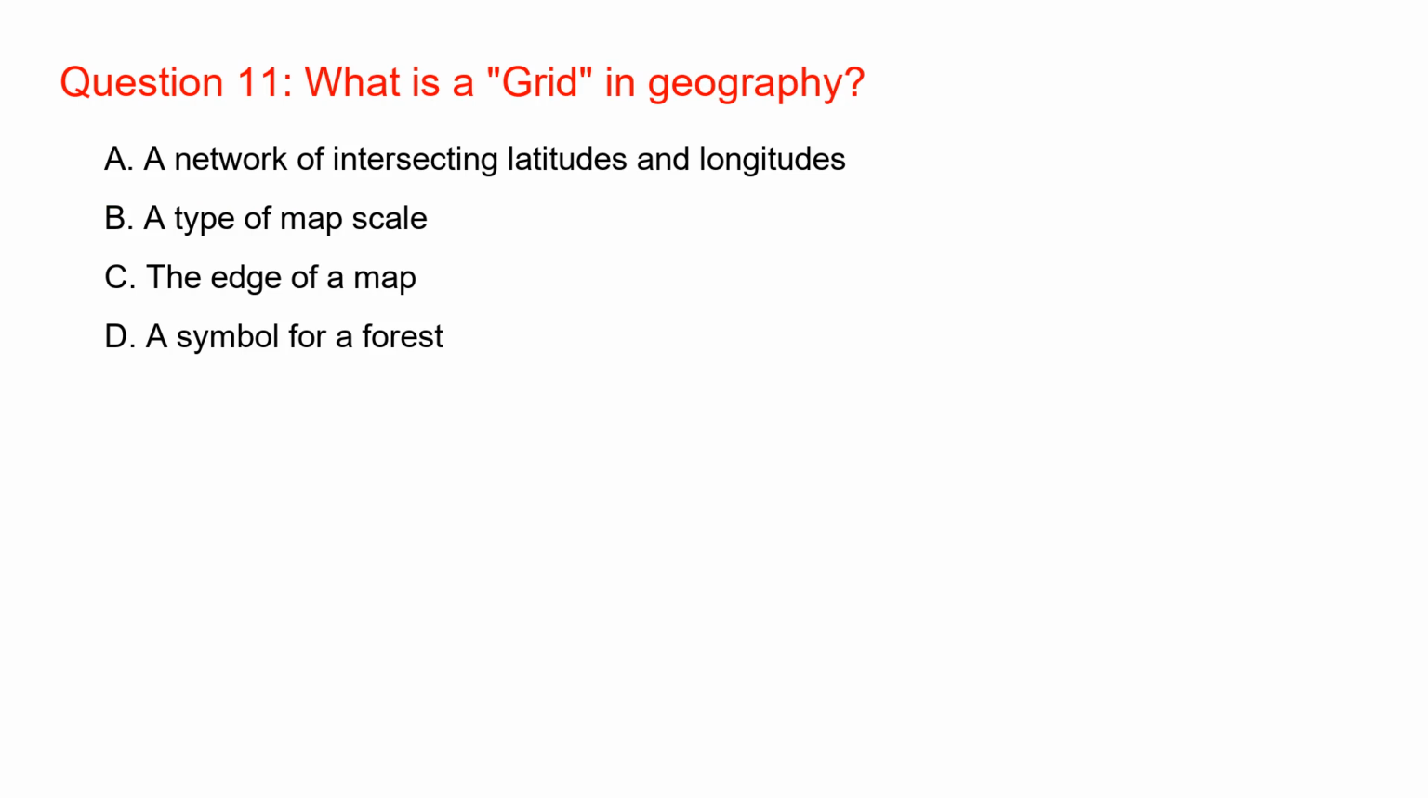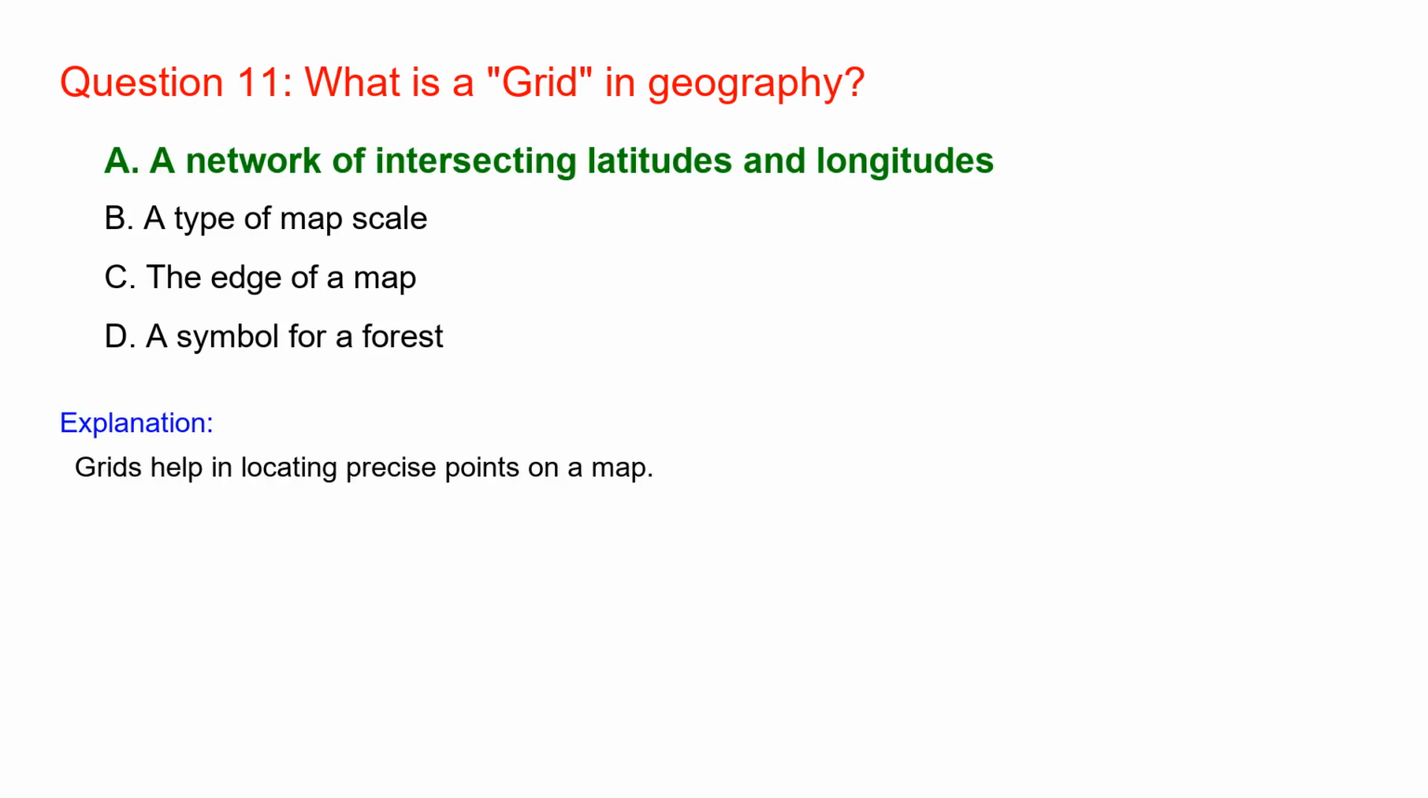What is a grid in geography? A network of intersecting latitudes and longitudes. Grids help in locating precise points on a map.